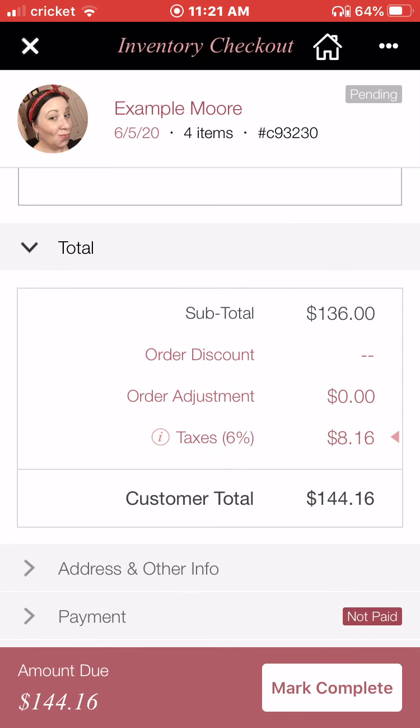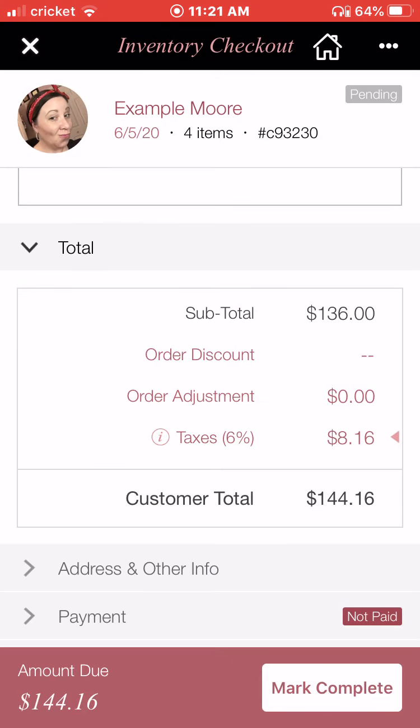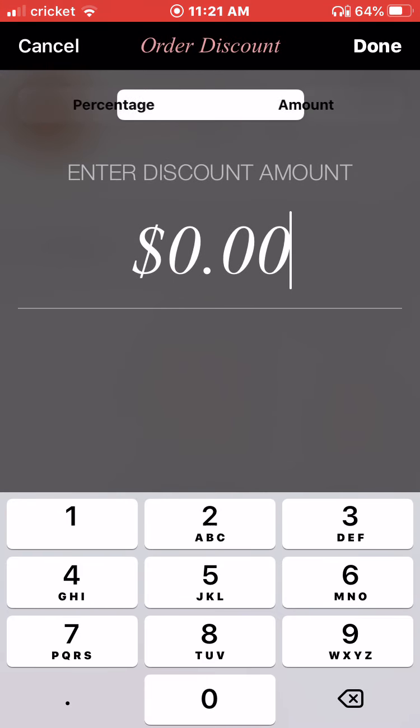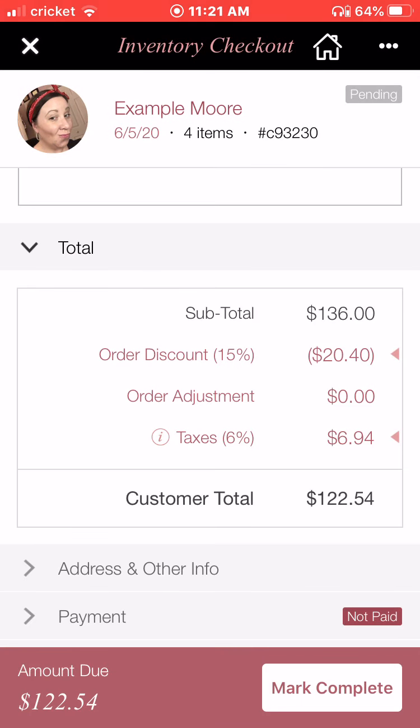We're gonna come in here to total. It's $136 of product. Sales tax, you need to click on that and make sure you set that as your default. Okay, so right there with sales tax, it comes to $144.16. Now, what if she gets a discount? What if she gets 15% off her order? Well, you can come into the percentage tab and select 15%. Now, note that you're only charging sales tax on the new amount after the discount is taken away from the total. Keep that in mind. So really, you're losing 15% on the sales tax and on the retail value. Okay, and that's how we should be doing our sales tickets.